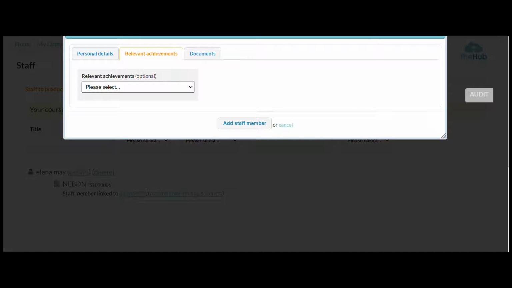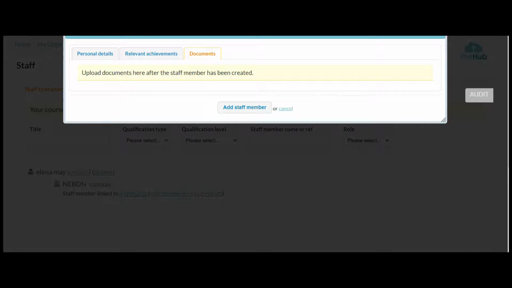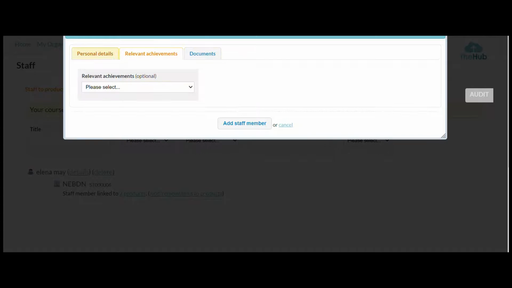are there and they're kept up to date. So it says optional, but we'd really like it if you could specify the achievements for that staff member, along with the documents. Okay, so you can upload documents there once they've been created. So for the documents, we would request that every staff member uploads an up-to-date CV, please, once you've added your staff member.